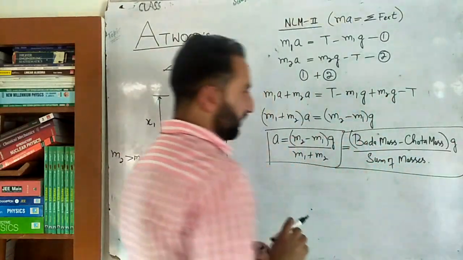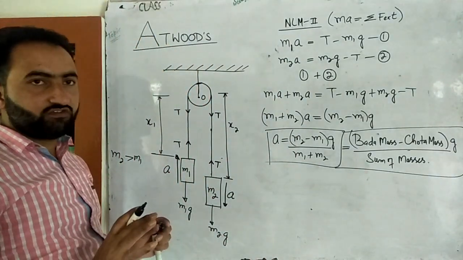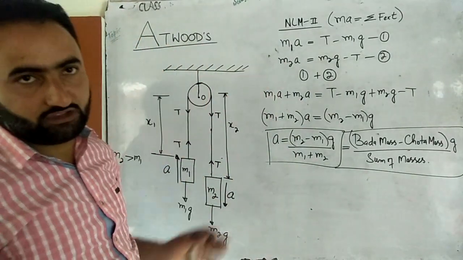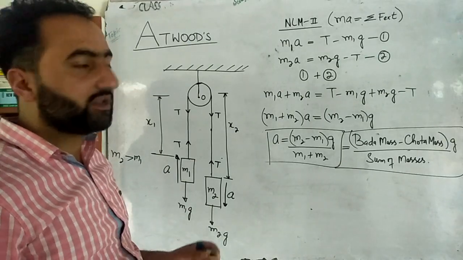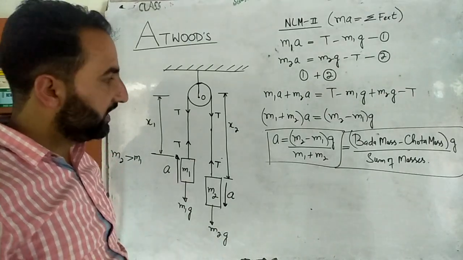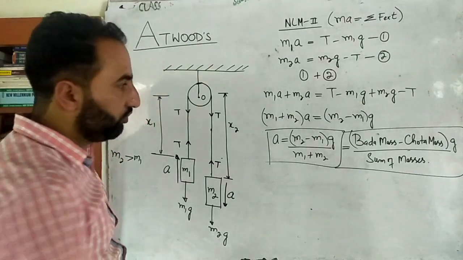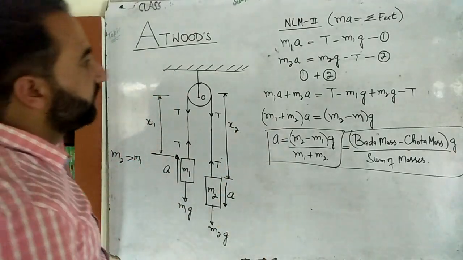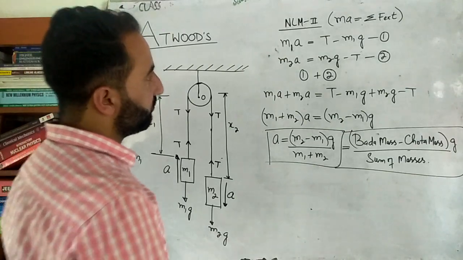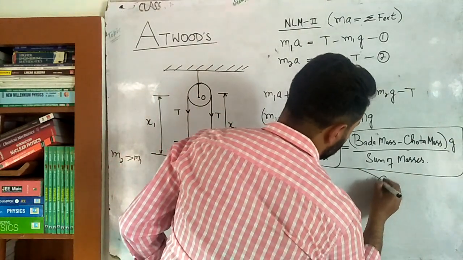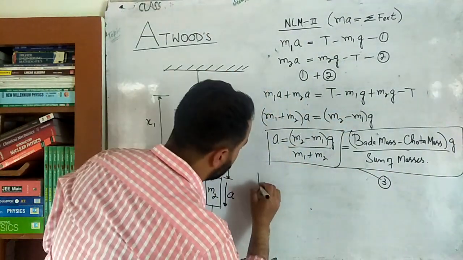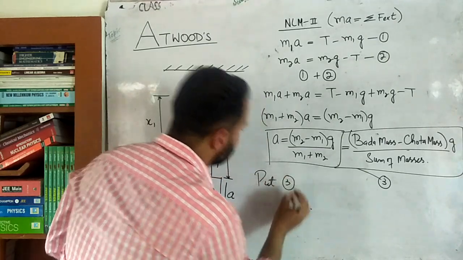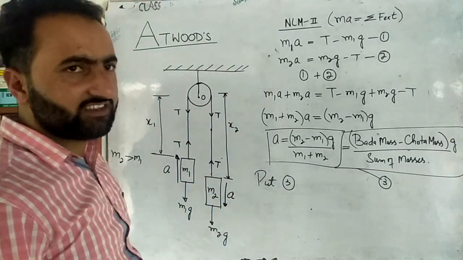Now you can memorize only this equation and forget the remaining mathematics which we have done till now. That mathematics was only to satisfy your conscience, but in the end, for the competitive exam, you will have to memorize only this equation. Now next, we have to calculate the tension in the string. Suppose this is equation number 3 for the acceleration. So here I will put equation number 3 either in equation number 1 or in equation number 2, it is one and the same thing.